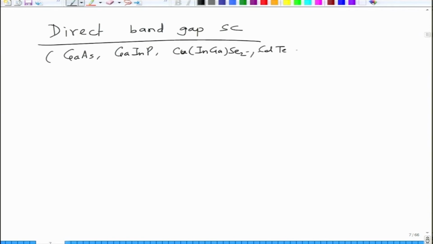So most of these are direct band gap semiconductors. In these cases, the absorption coefficient alpha of h nu is given as a constant B star divided by h nu, into h nu minus Eg to the power 3 by 2. This is the absorption coefficient for a direct band gap semiconductor.